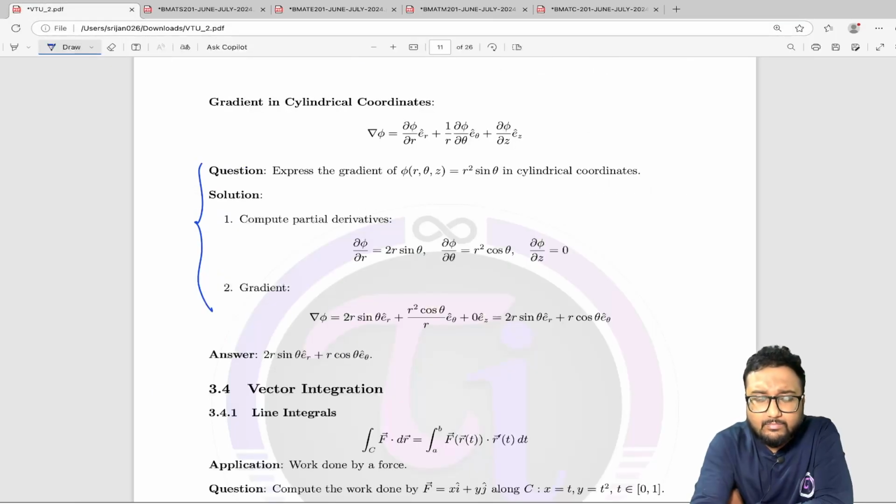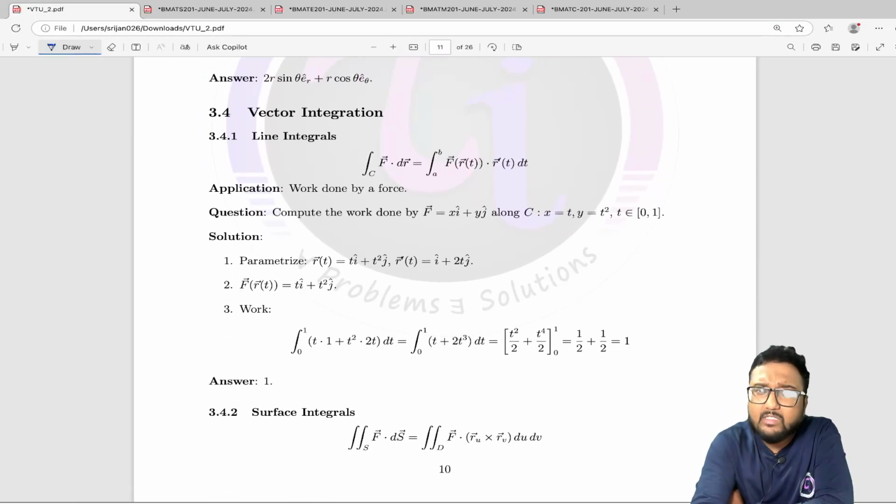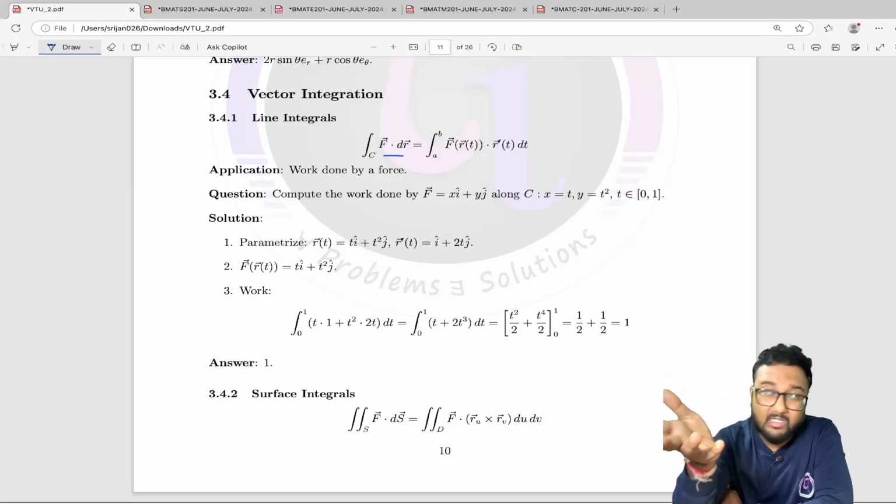Okay, next we have vector integration. In vector integration, again it will be done in the simplest way. For example, f dot dr, if you have to integrate it, just remember f is mostly a vector. It can be work done, it is generally a force, and from force we have taken the letter f.